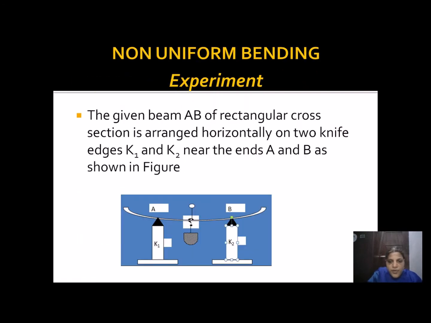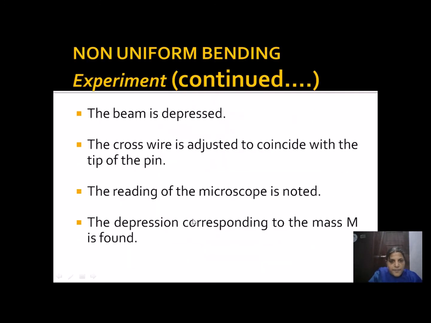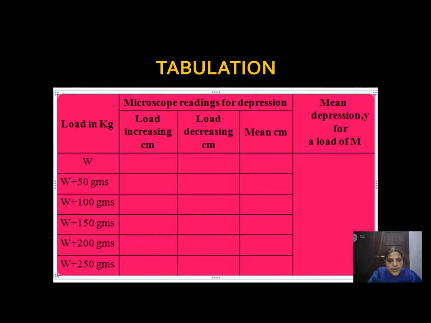Suitable mass, so a mass we have to add at the center. For varying mass we have varying amounts of depressions. So finally we will calculate the depression using this tabular column. That is, we are adding the weights in terms of 50 grams.